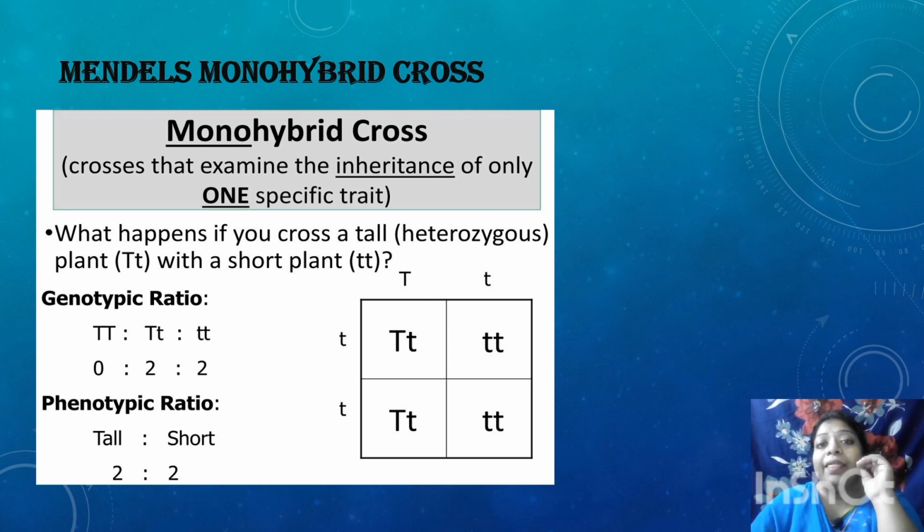When you take the F1 generation, only one character is expressed. So what did Mendel call it? He called it the dominant character. The character which was not expressed, which was not dominant, is called the recessive character.